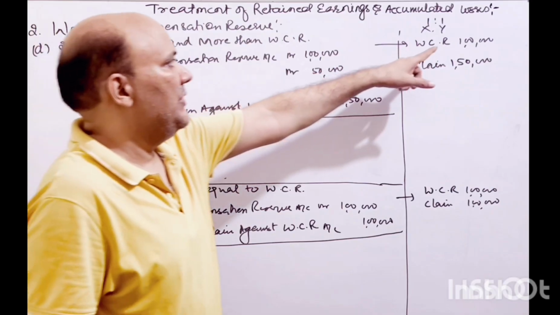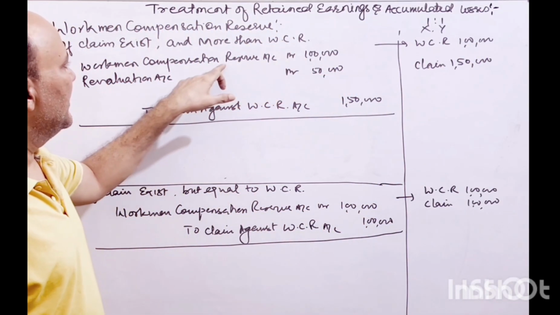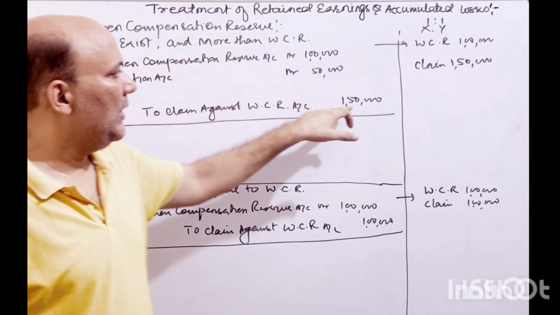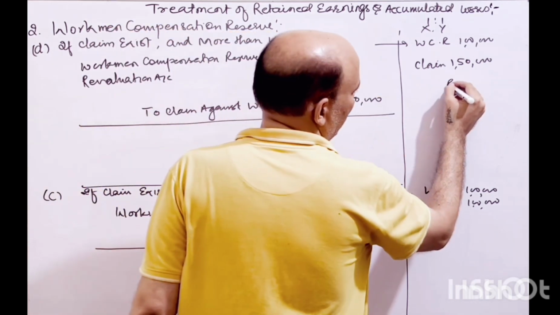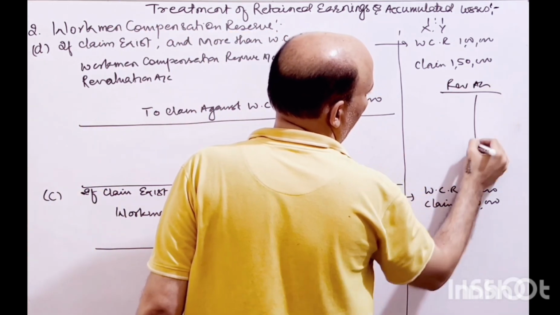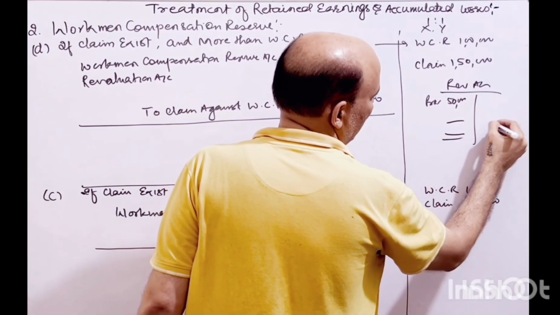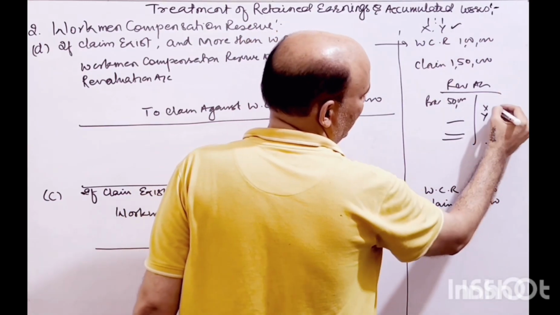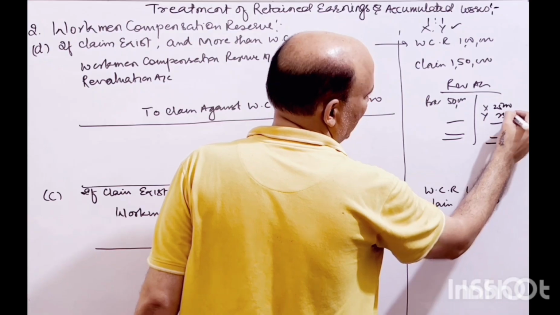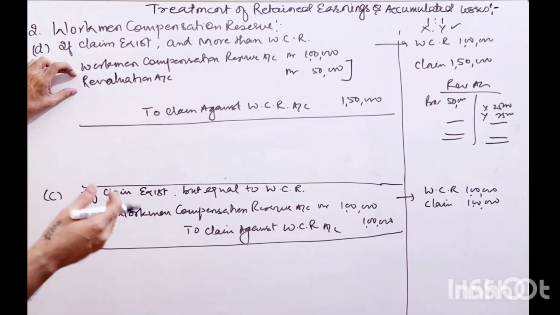So workman compensation was 1 lakh, claim was 1,50,000. So we have taken 1 lakh from the reserve and 50,000 from the revaluation account, making 1,50,000. Now we have a loss of 50,000, right? This is if we are preparing the revaluation account, so we will have a loss because we have a provision for 50,000 here, and this loss has to be set off against the capital account of the partners, let's say X and Y. Here we have taken 1:1, so 25,000 X will give, 25,000 Y will give. So whatever the debit balance is there in the revaluation account, that will be settled through the capital account of the partner or the current account, as the case may be.